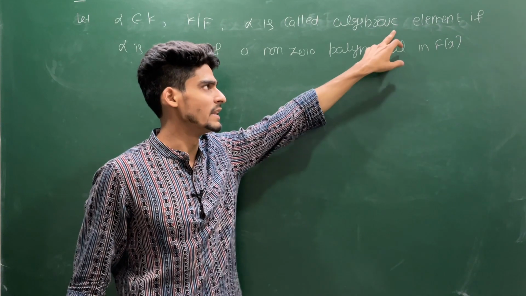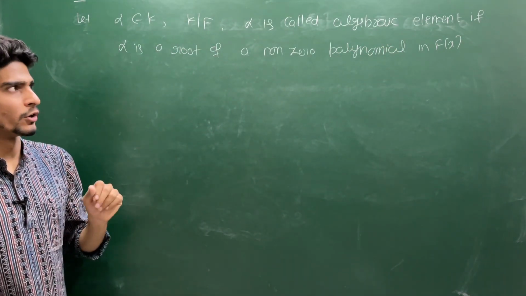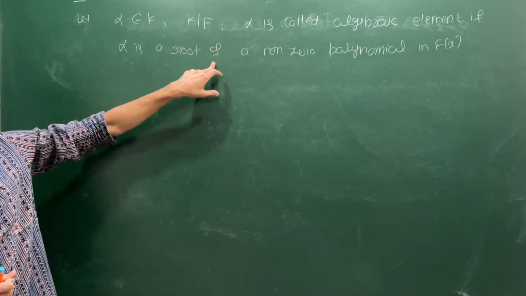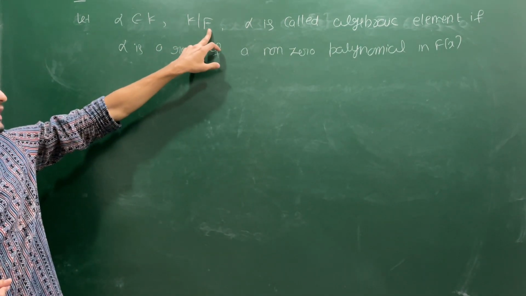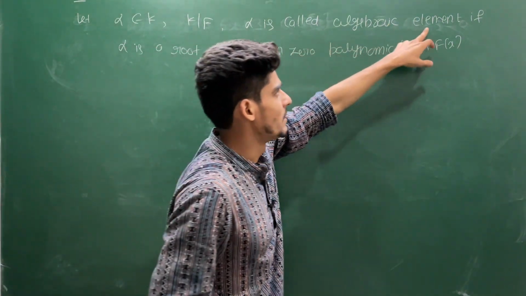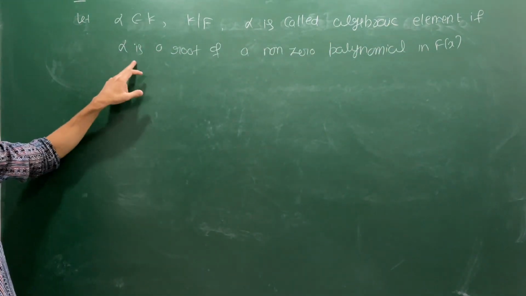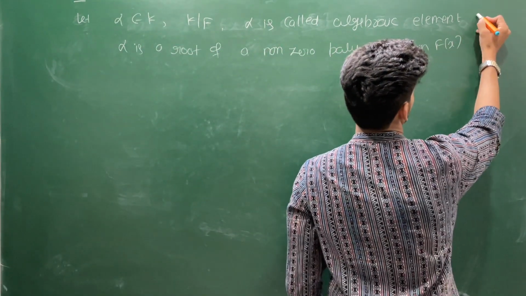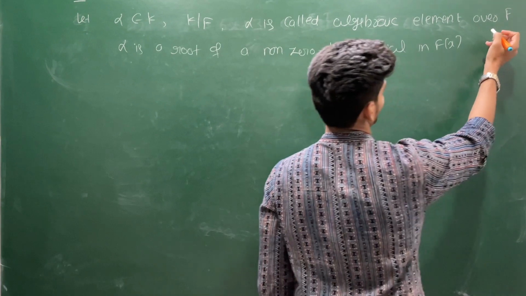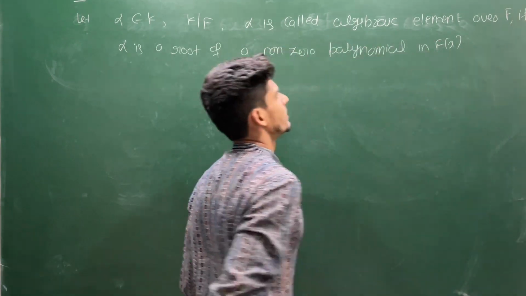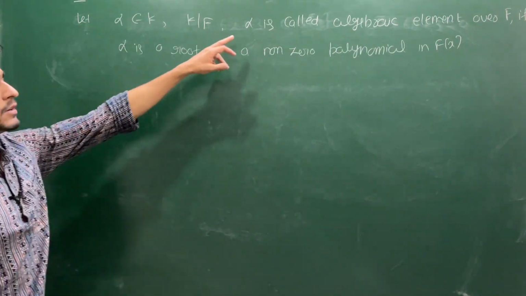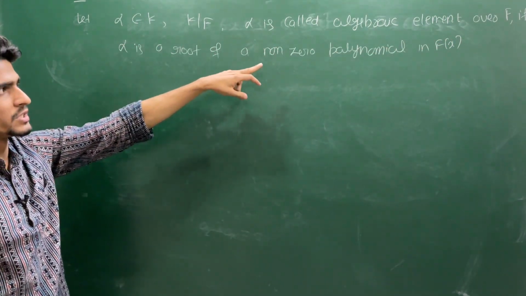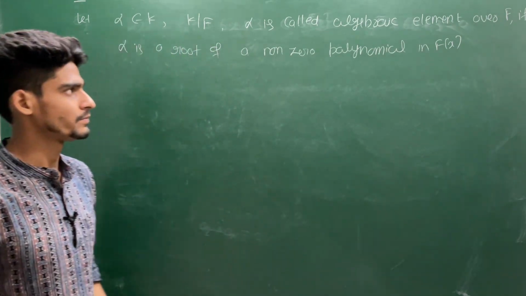But in that topic we gave it only for the rationals, reals and complex fields. But here this is the general definition. Suppose K is an extension of a field F. Alpha is called algebraic element if alpha is a root. Okay, let me make one change here: over F. That will make more sense. Suppose we say alpha is an algebraic element over F if alpha is a root of a non-zero polynomial in F[x].